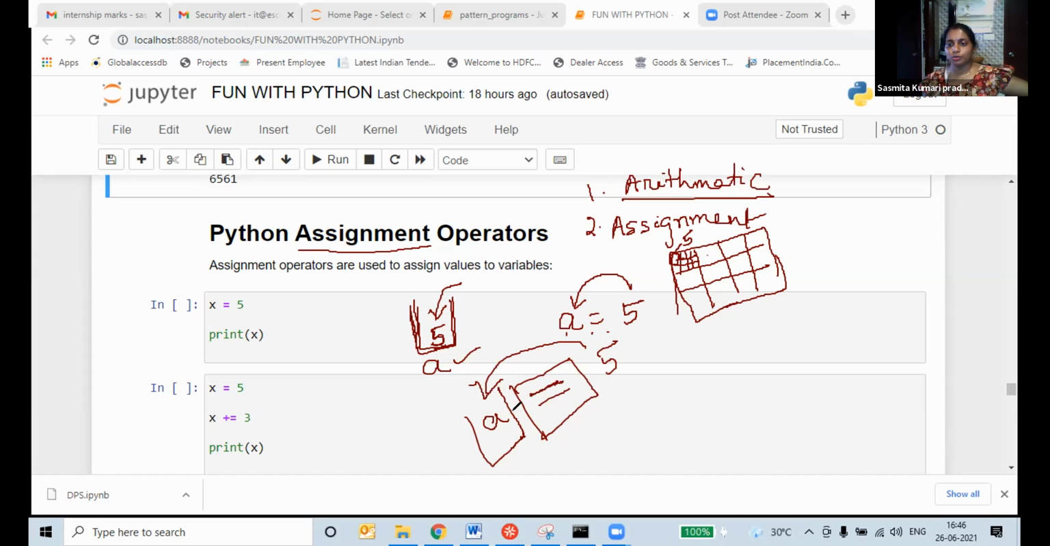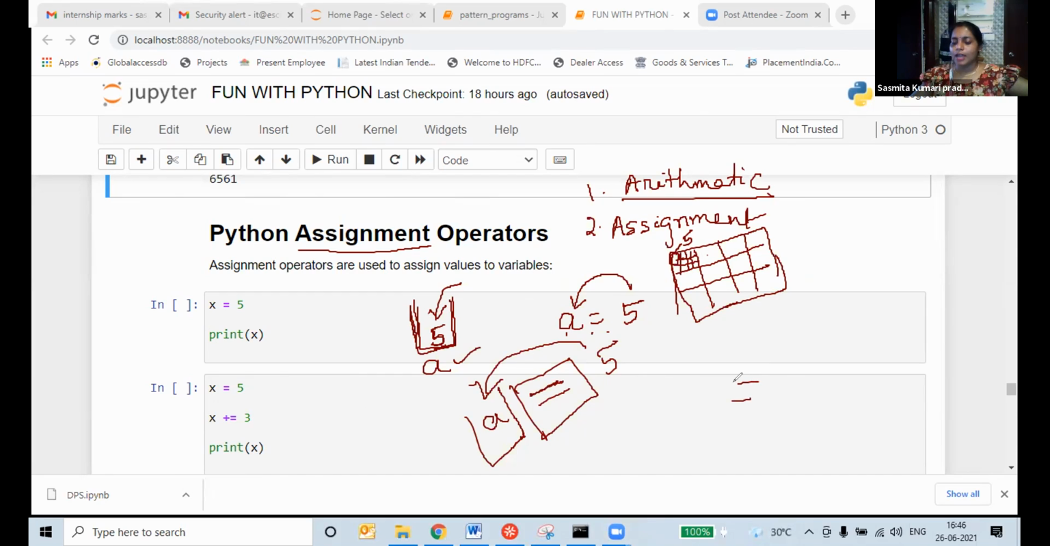Now you understood what is assignment operator? Students, reply to me. You understood or not? Yes. Assignment operators mean we are assigning a value to a variable by using is equal to. Anything you are assigning a value, you do it by using is equal to.